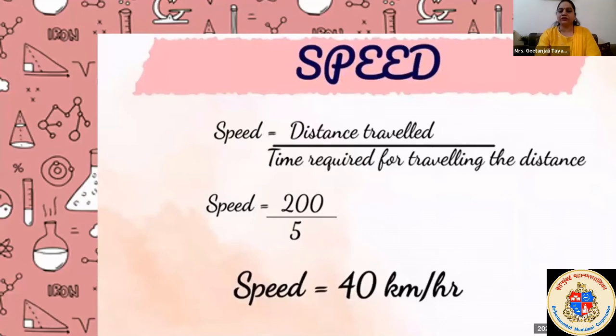So the answer is 40 kilometers per hour. 40 kilometers per hour is the speed of that bus. How many of you are able to finish this? Yes, correct. Good.